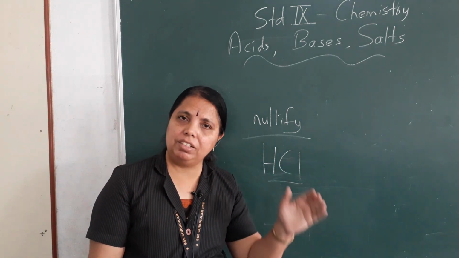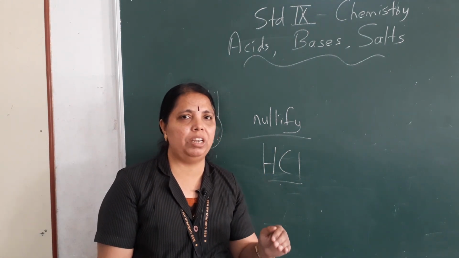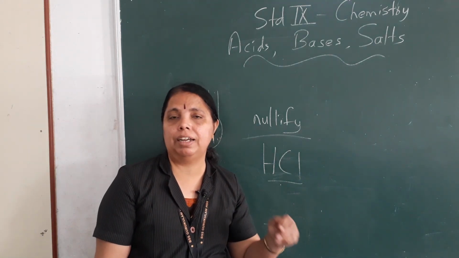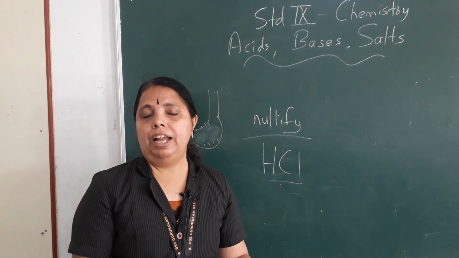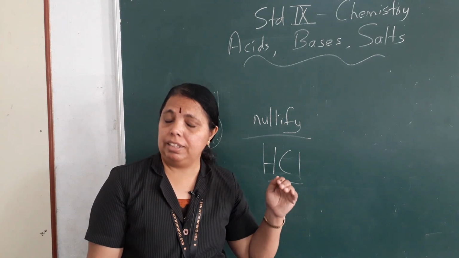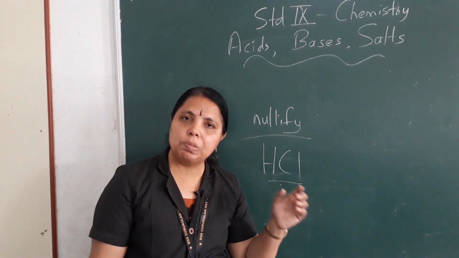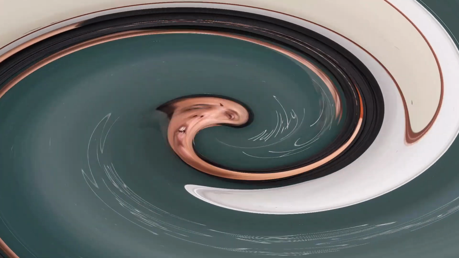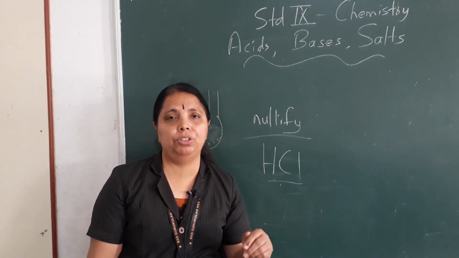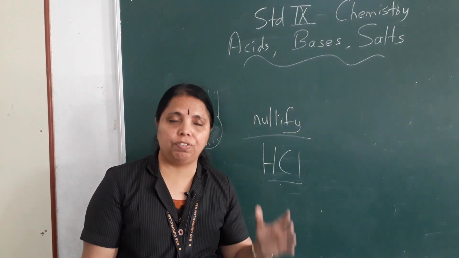The acidity in that soil also has to be nullified, isn't it? How? In that area we sprinkle substances that are basic in nature. And if the soil is basic, and we have to grow a crop that can grow only in acidic soil, we have to sprinkle substances that are acidic. So how do we know that the soil is acidic or basic? We have to test, and that can be done by knowing the pH of the soil.